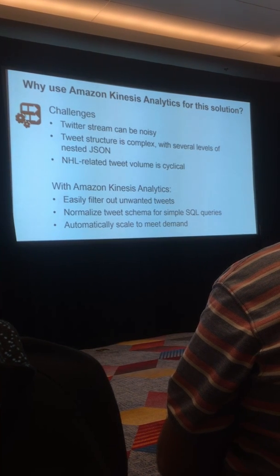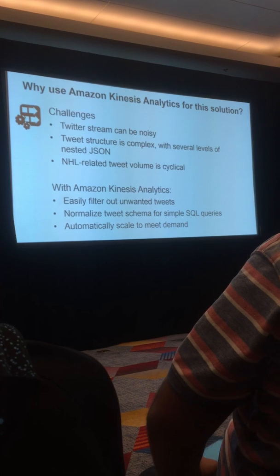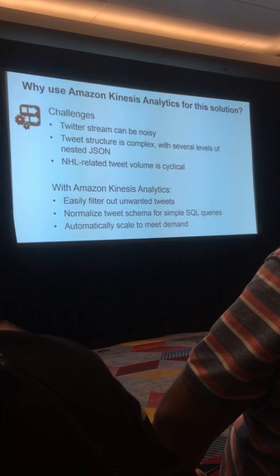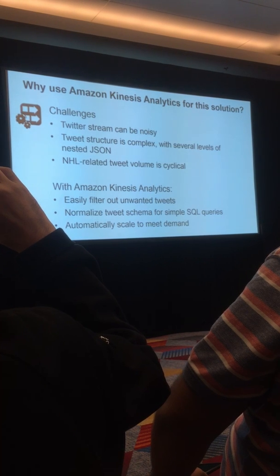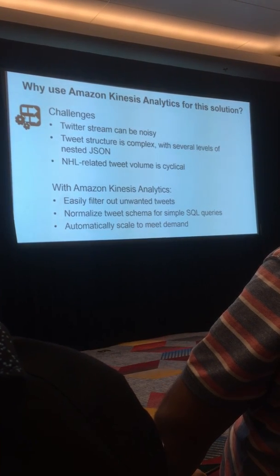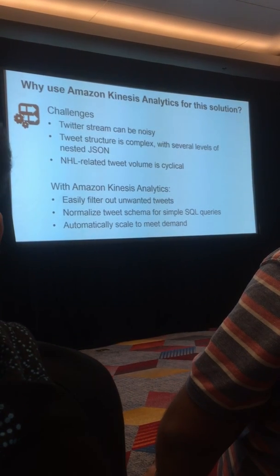So why is Kinesis Analytics a good solution for this problem? First of all, there's a few challenges that it helps to solve when you're dealing with Twitter. One is, if anybody in here has a Twitter account, you probably have more data in Twitter than you actually care about, depending on who you're following. So it's very noisy.